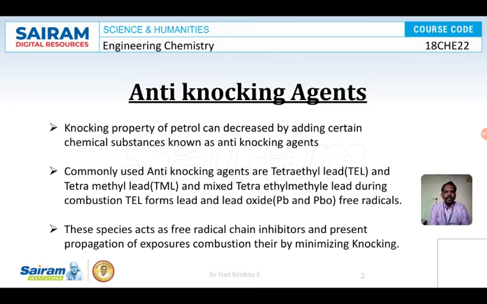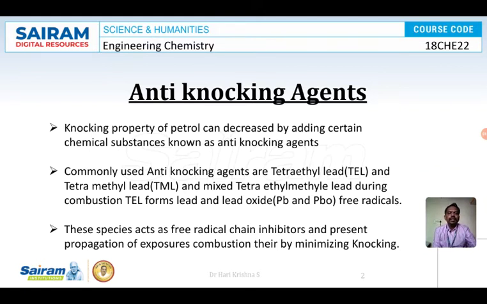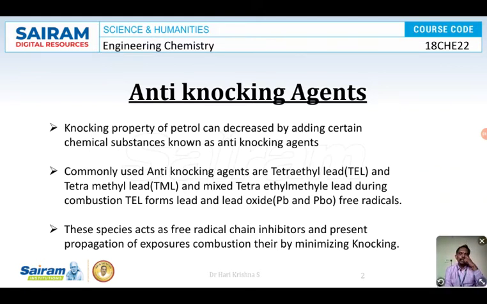The commonly used anti-knocking agents were tetraethyl lead and tetramethyl lead. Both mixed together are called tetraethyl methyl lead. So TEL, TML and mixed TEL and TML are used as anti-knocking agents to prevent the knocking tendency of the fuel.